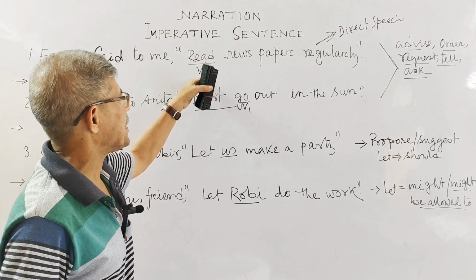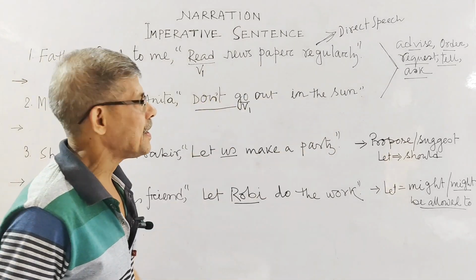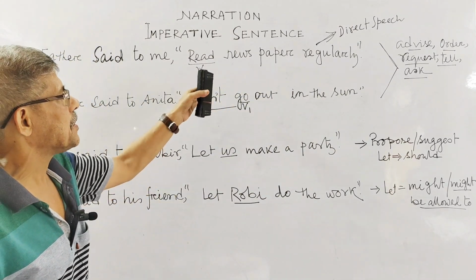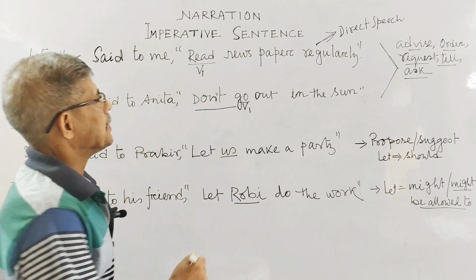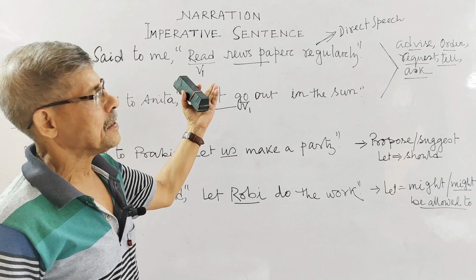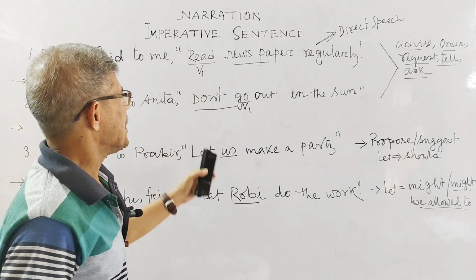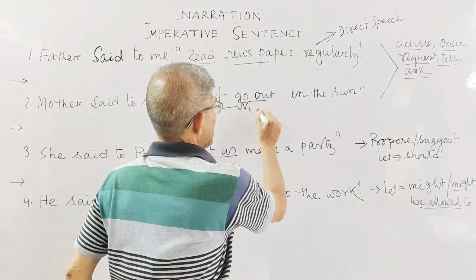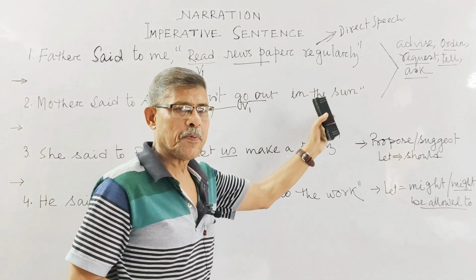In simple present form, you have to make the structure of the sentence. The form is V1 plus object. This is your object, isn't it? So V1 plus object, this is your imperative sentence. Here also V1 and this is your complement.